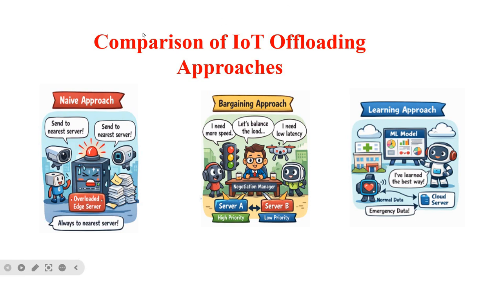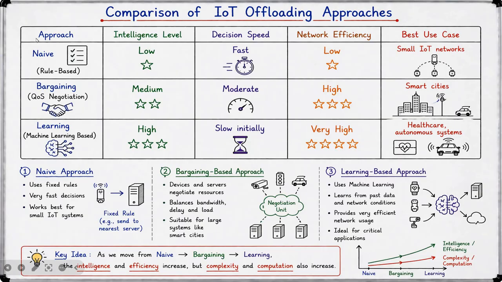In this lecture video, we will see the comparison of the IoT offloading approaches. As we have seen in the previous videos, there are three types of IoT offloading approaches. First is the naive approach, second is the bargaining approach, and third is the learning approach. So here, the parameters which we have used to compare these three approaches are the intelligence level, decision speed, network efficiency, and the best use case.